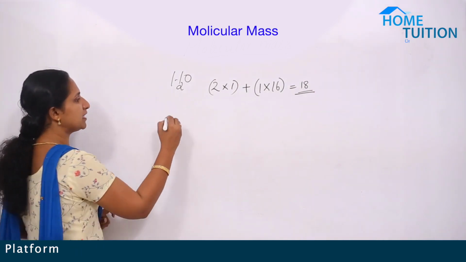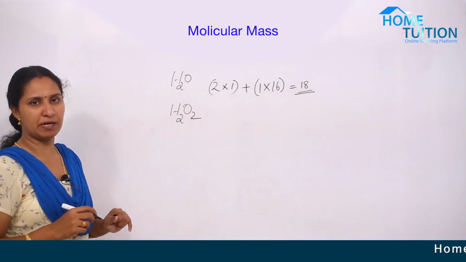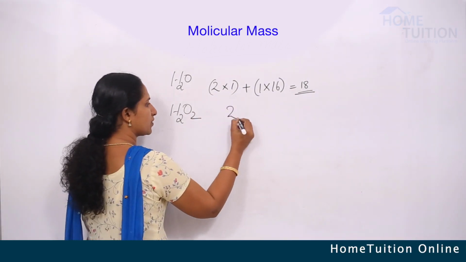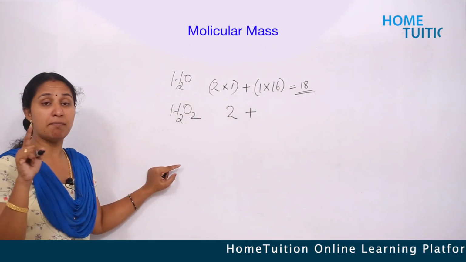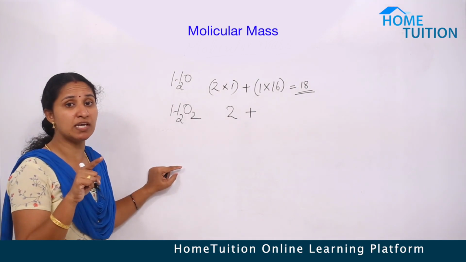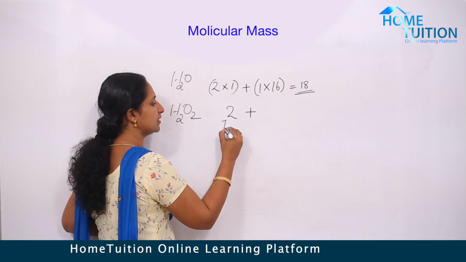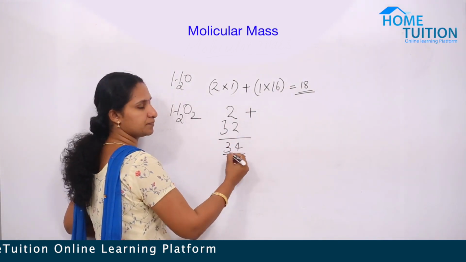Another example, H2O2, hydrogen peroxide. There are 2 hydrogen atoms, so 2, plus oxygen, 2 oxygen atoms. The mass of 1 oxygen atom is 16. Here 2 oxygen atoms are there, so what? 32. So 2 plus 32 is 34.